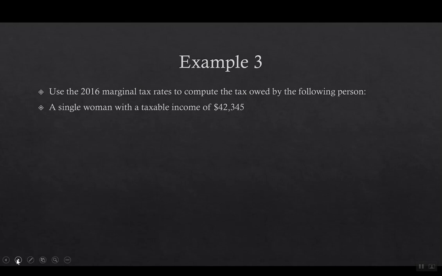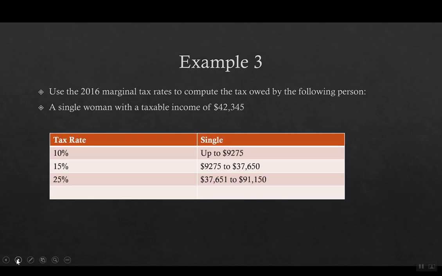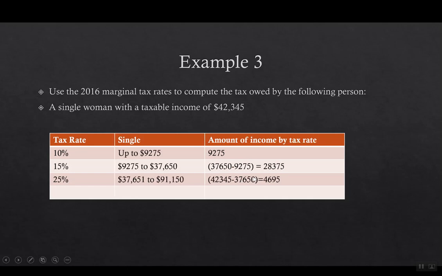So we're gonna use the 2016 marginal tax rate to compute the tax owed by the following person: a single woman with a taxable income of $42,345. To do this, I just created a little table that broke down the tax rate that she falls into. So because she makes $42,000, I went all the way past it, so you can see the $42,000 would be between $37,000 and $91,000. So we're going to break up her income based on these percentages.